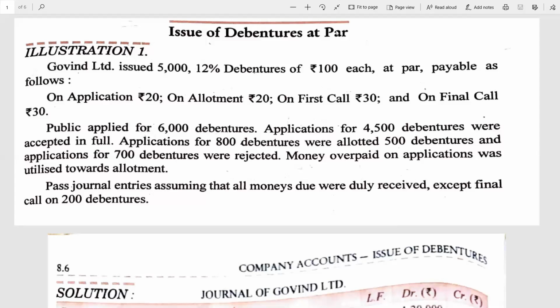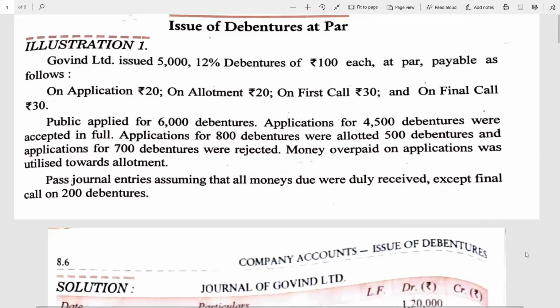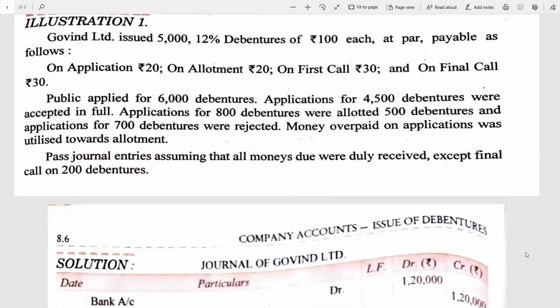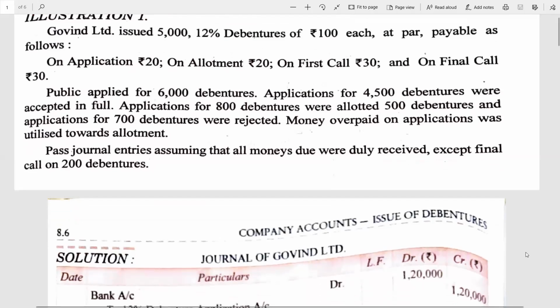See, it is given over here, Govind Limited issued 5,000 12% debentures. I discussed yesterday, whenever debentures are given to you, a specific rate of interest percentage is always given, and whenever you have to pass the entry, the percentage is to be mentioned as well. So it's 12% debentures of 100 each at par, payable as follows: rupees 20 on application, rupees 20 on allotment, on first call 30 rupees, on final call 30 rupees.